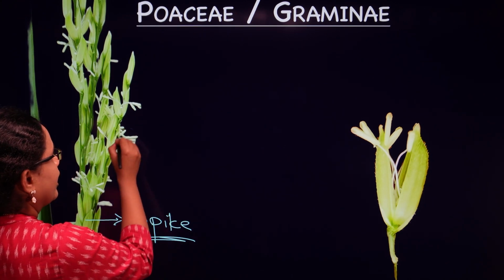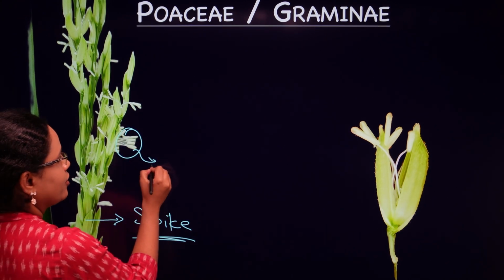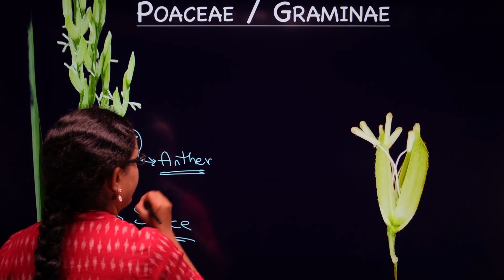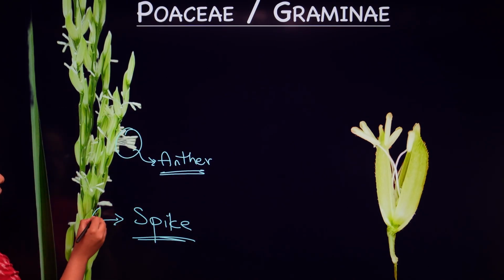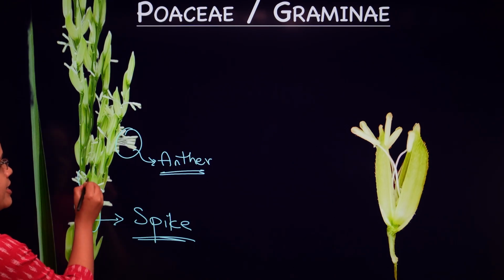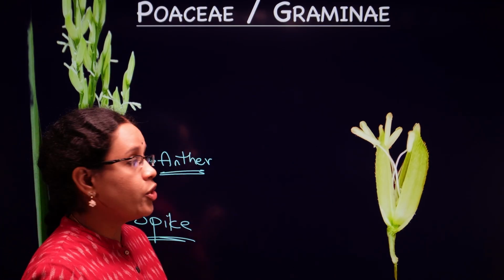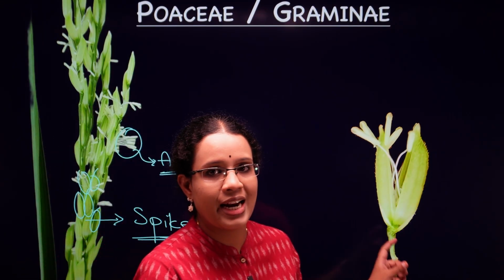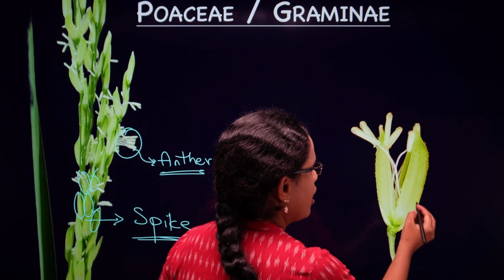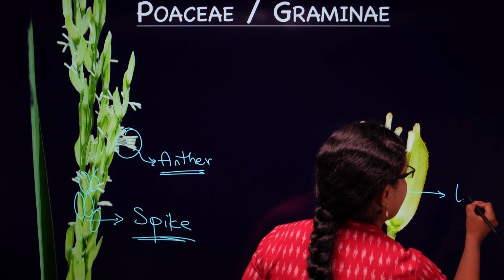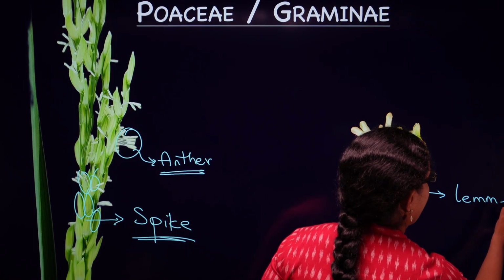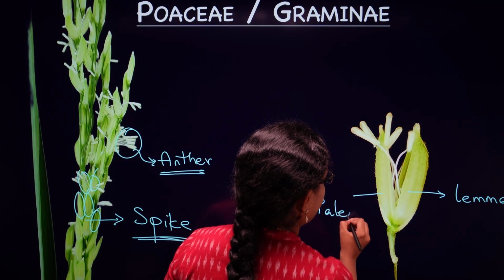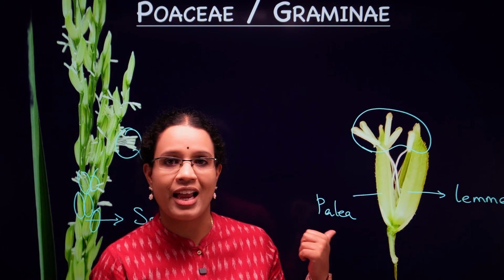Yes, so here you are clearly seeing the anthers which are hanging outside the floret. Now this is your spike. You'll have the spikelets, isn't it? Now here you're seeing an individual floral unit, the spikelet with the floret inside. You are very clearly finding the longer lemma and the shorter palea. Yes, you're seeing the anthers hanging outside.